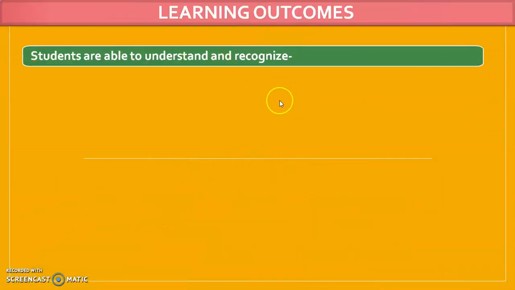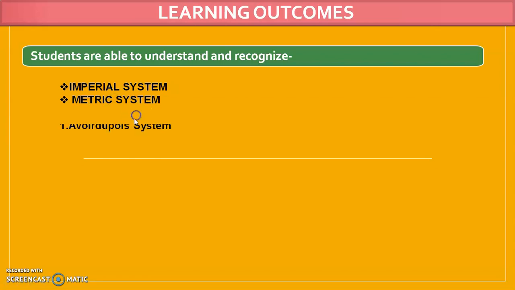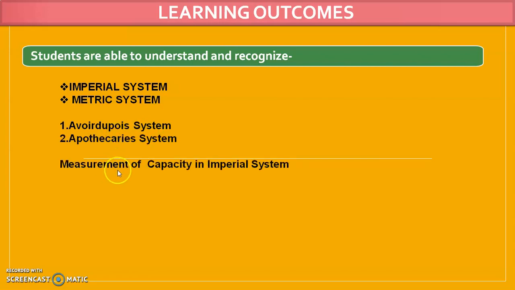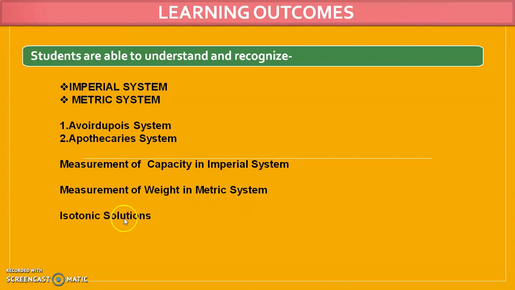Learning outcomes of our today's session. Students are able to understand and recognize what is imperial system and what is metric system. The imperial system is divided into two parts, Avoirdupois system and apothecary system. Then we see the measurement of capacity in the imperial system, measurement of weight in the metric system, and isotonic solution. Let's start our session.